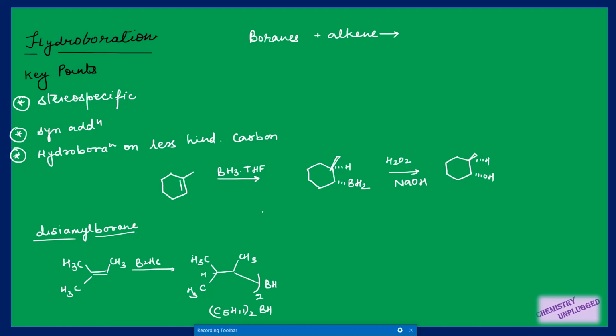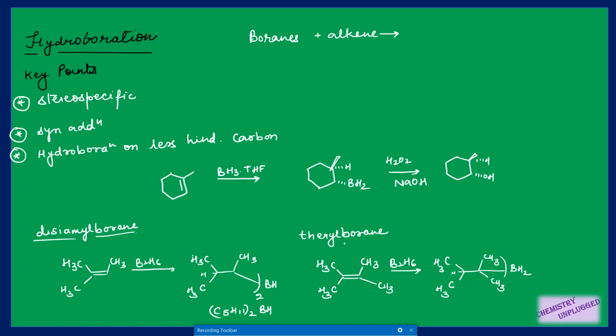Next type of borane that is possible is thexyl borane. So it will form when you react this alkene with B2H6, right? So only one molecule of it will react and you will get your thexyl borane. Then we can have 9-BBN. 9-BBN has a structure of this type, right?